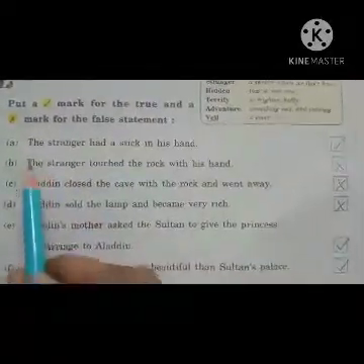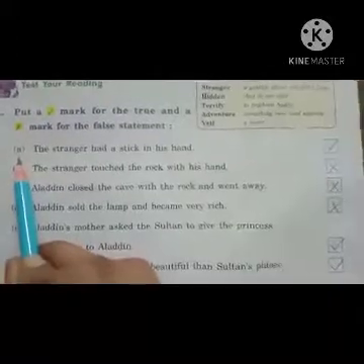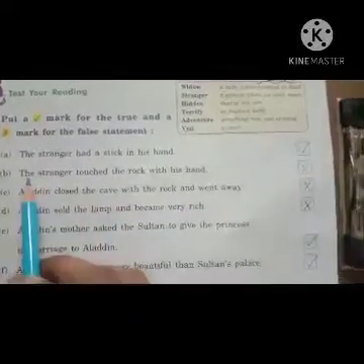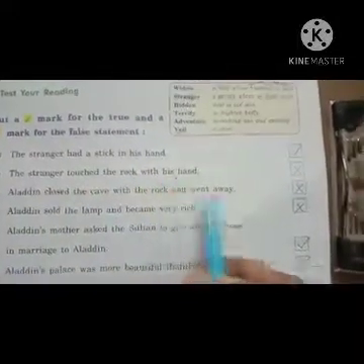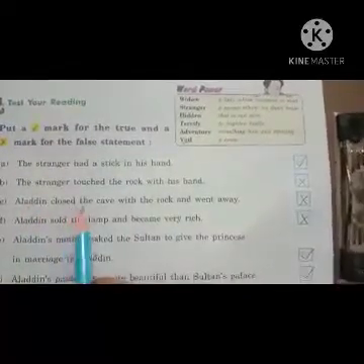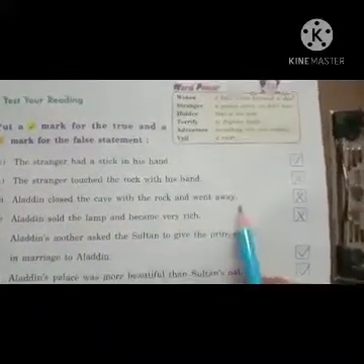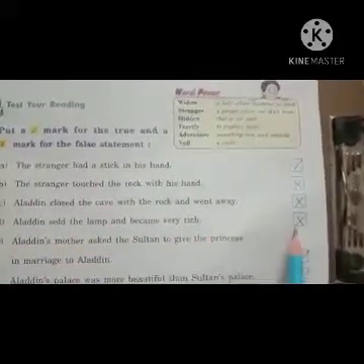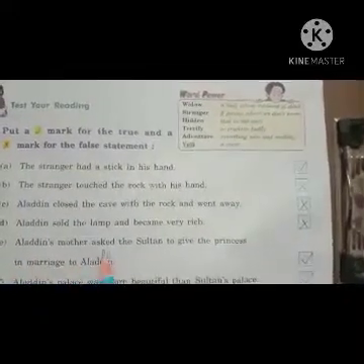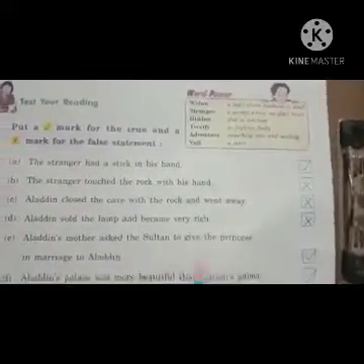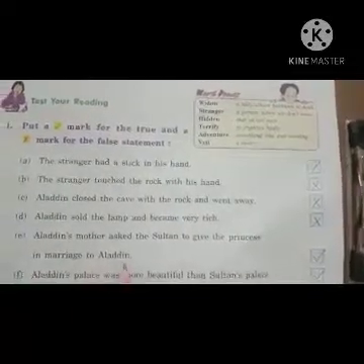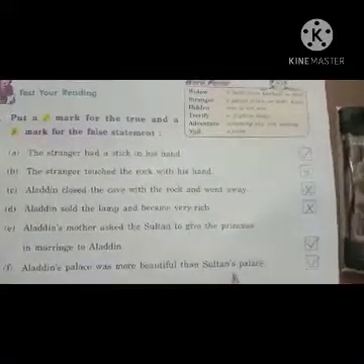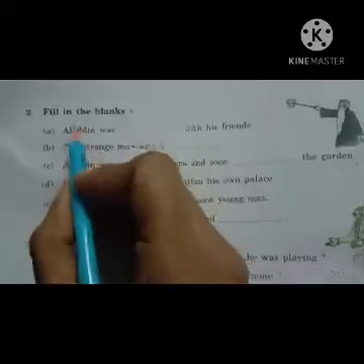See, again I am repeating, children. At first onwards, A. The stranger had a stick in his hand. Yes. The stranger touched the rock with his hand. No. Alauddin closed the cave with the rock and went away. No. Alauddin sold the lamp and became very rich. No. Next, Alauddin's mother asked the Sultan to give the princess in marriage to Alauddin. Yes. Alauddin's place was more beautiful than Sultan's place. Yes.